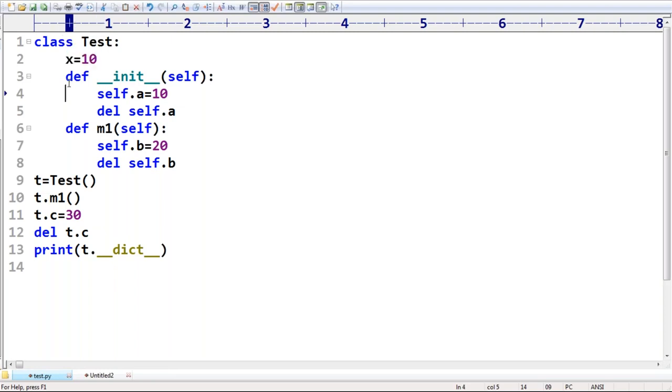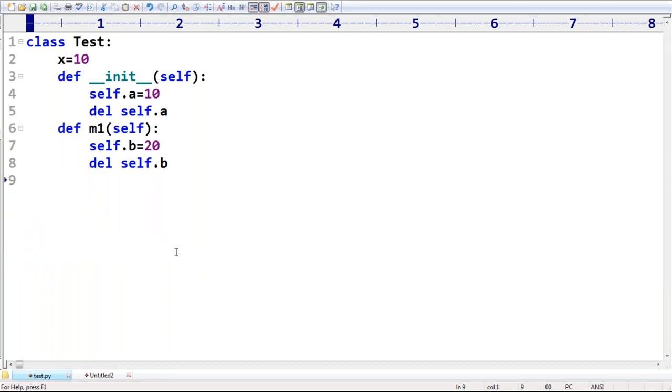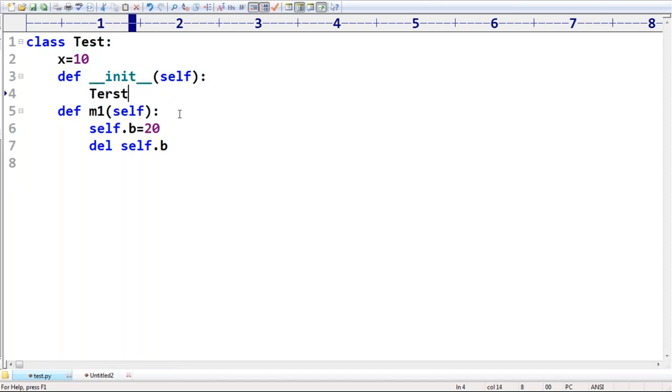Okay, make sure. Next, where do we require to declare static variables? To declare static variables, multiple places are there. Here directly you can take. So this is one way. Next one, inside a constructor I want to take, sir. Now test.x2 is equal to 20. I'm taking test.x2, or otherwise a is equal to 10, b is equal to 20. Inside a constructor you can take, no problem at all.